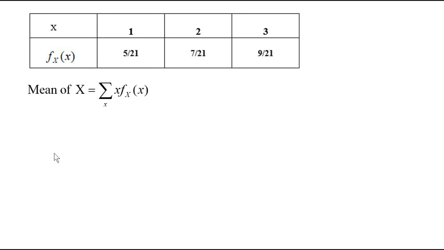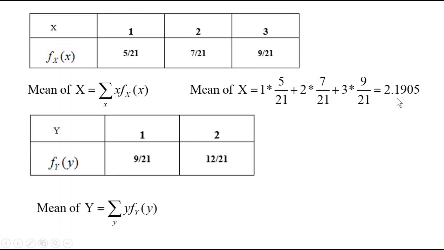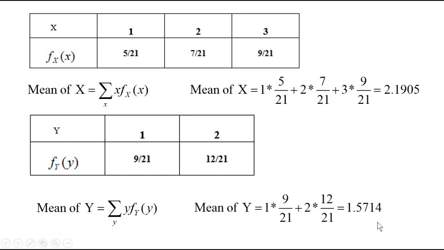Okay, so the mean of X is obtained by multiplying the corresponding random variable with the probability and then finding the sum of those. So 1 into 5 by 21 plus 2 into 7 by 21 plus 3 into 9 by 21. Upon adding these, you get the value of the mean. Similarly, find the mean of capital Y. So it is 1.5714.